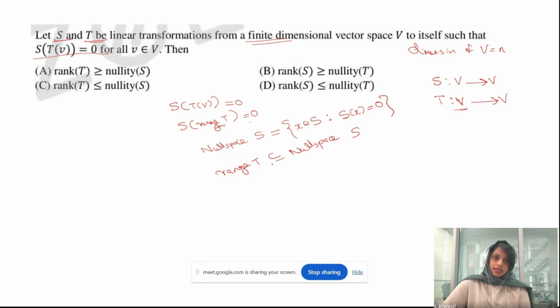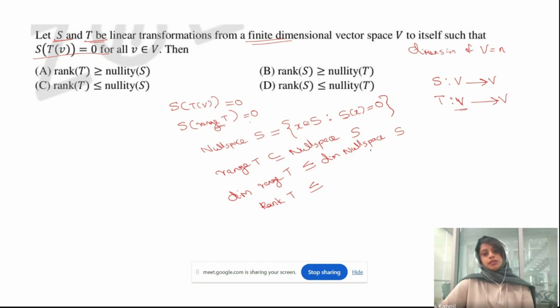Range of T is in the null space of S, which means its dimension will be less than or equal to the dimension of the null space of S, correct? So what is the dimension of the range of T? It is the rank of T, less than or equal to the dimension of the null space, which means the nullity of S. So the rank of T is less than or equal to the nullity of S.